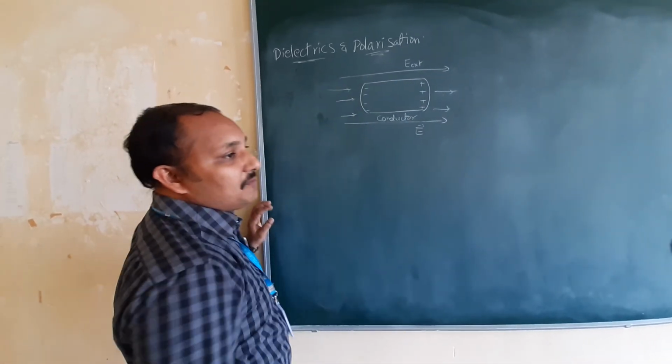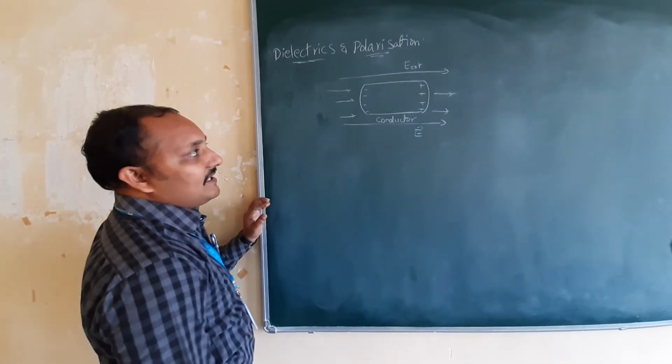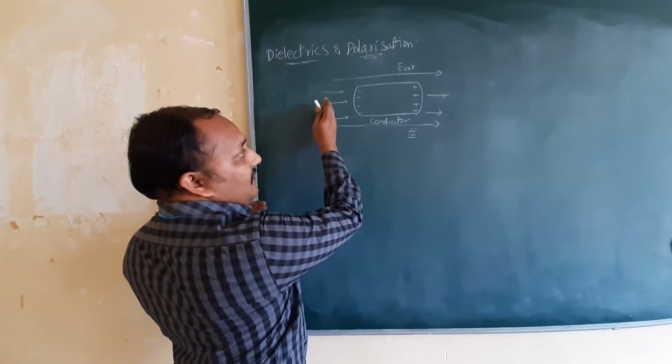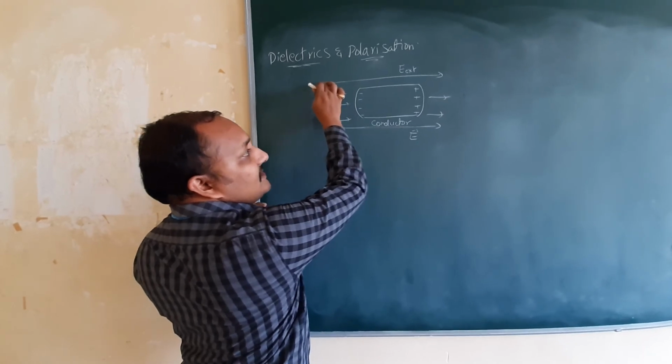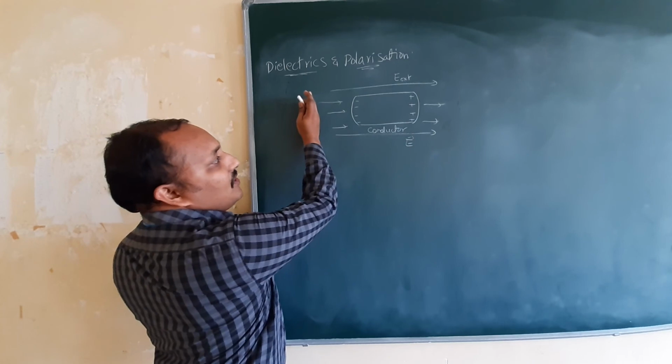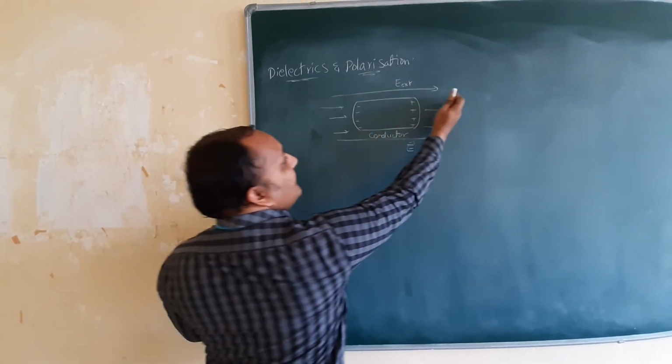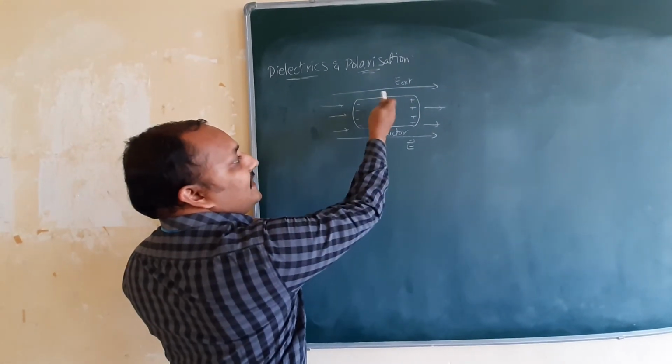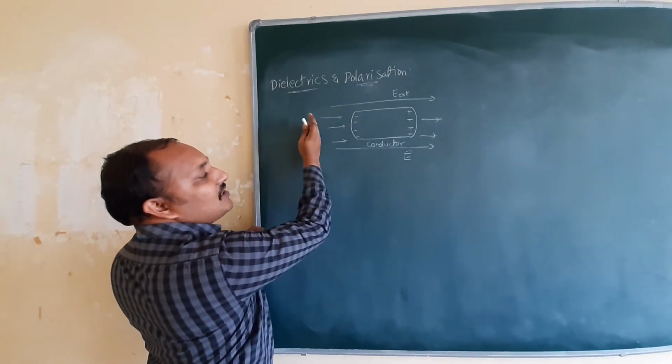Already you came to know these properties of lines of force: lines of force start from a positive charge and end at a negative charge. Therefore here positive charge will be available, here negative charge will be available. Therefore the negative charges within the conductor will come towards the positive side.